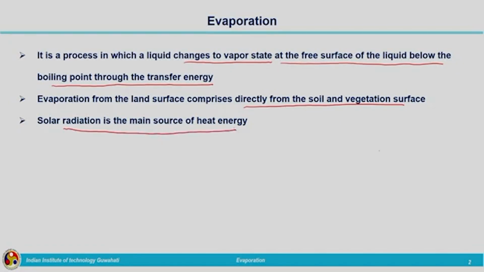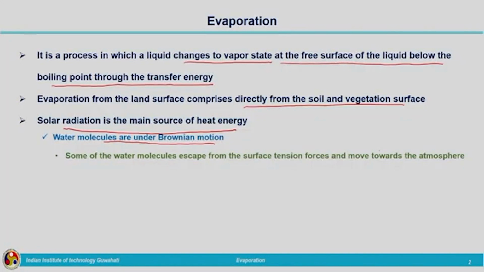From the sun, what will happen? The water molecules are under Brownian motion. In any direction these molecules will be moving, colliding with each other, and there is a continuous energy dissipation taking place. Extra energy is coming from the heat energy or the solar energy. This will be absorbed by the water molecules which are under Brownian motion. So, this absorbed energy will increase the energy level of each molecule on the surface.